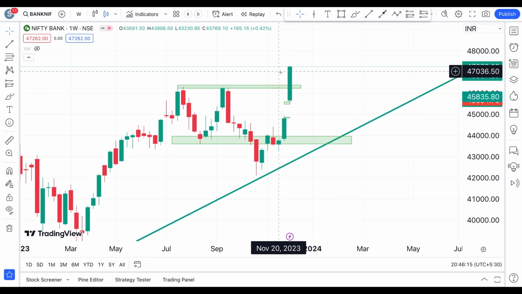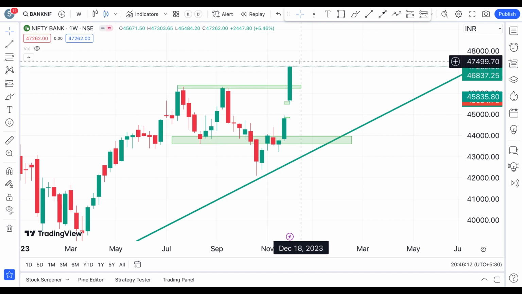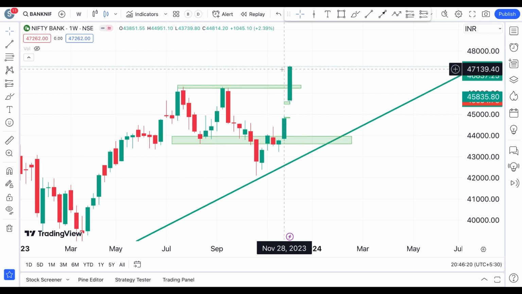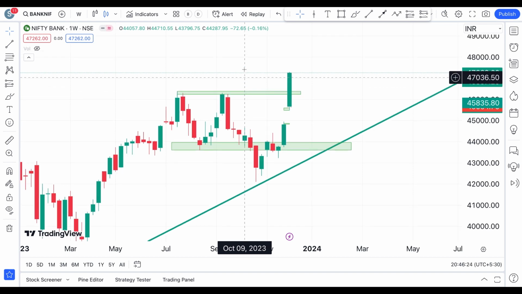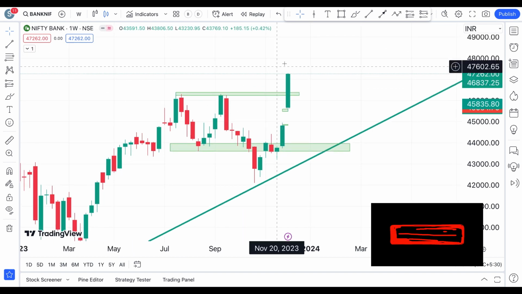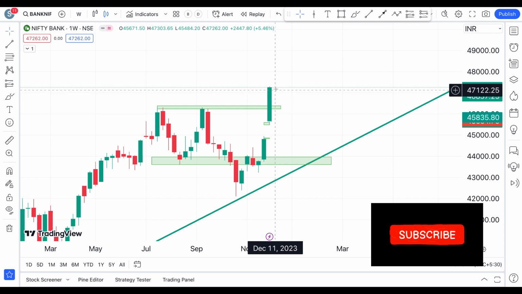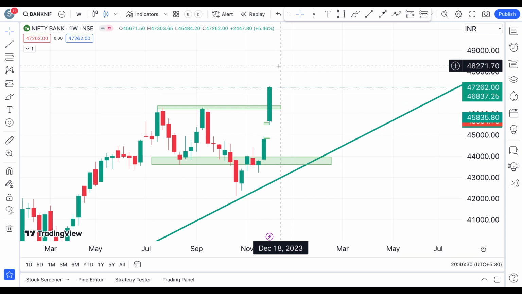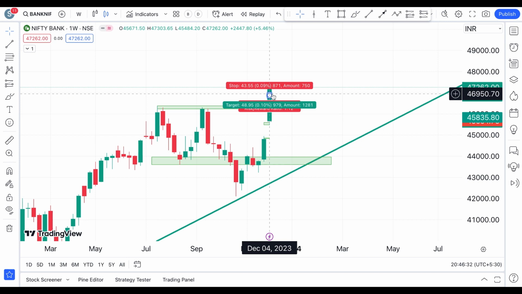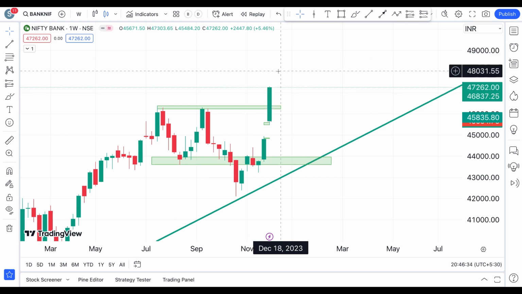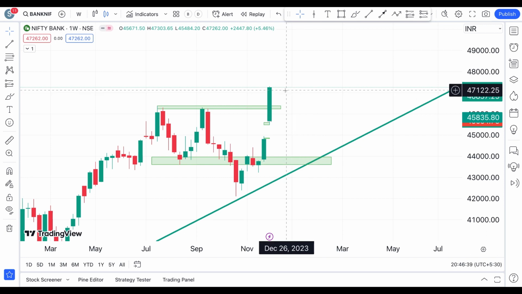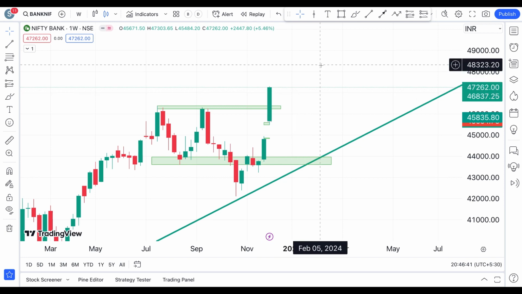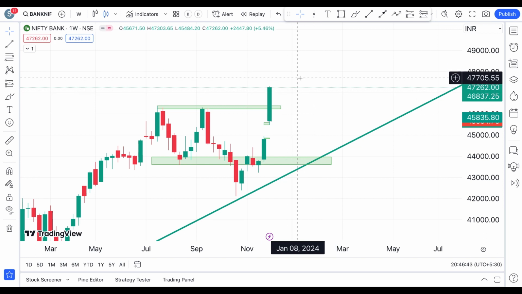But on a weekly chart especially, we have seen a breakout and close above this resistance area, compared to the previous swing highs. So now we should wait and see whether it's going to continue the uptrend. See, on a monthly chart and on a weekly chart, on both the charts, Bank Nifty is looking very bullish, and we can wait and see what's going to happen next week. Most likely there are two things that are going to happen in the next week. That is, we are already at 47,260 level, so we may see 48,000.